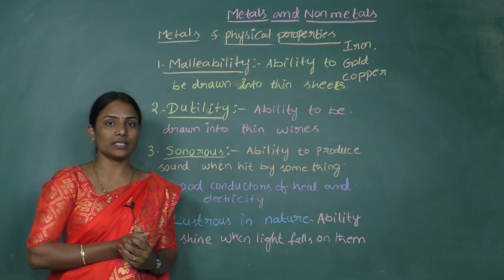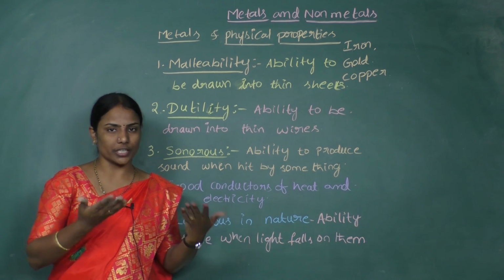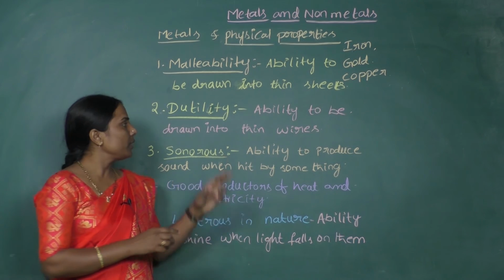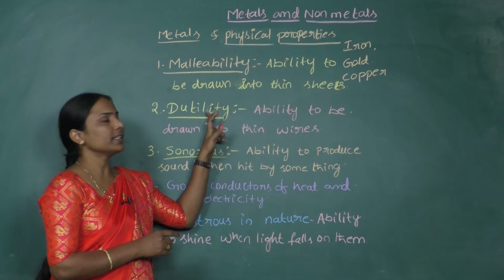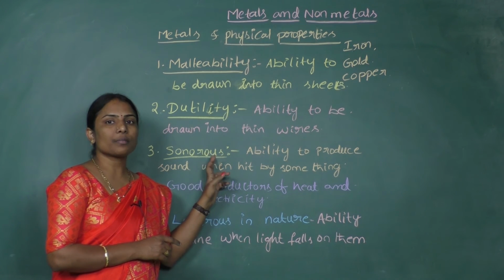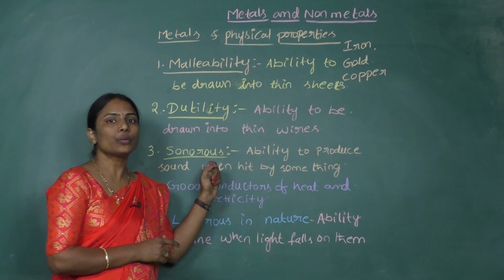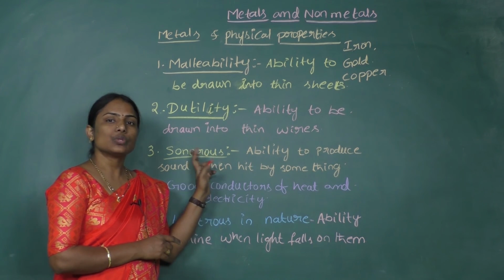Malleability means the ability of a metal to be drawn into very thin sheets, right? If we are able to draw the metal into thin wires, then we call it ductility. Similarly, if a metal produces sound when you hit it with something, then you call it sonorous.